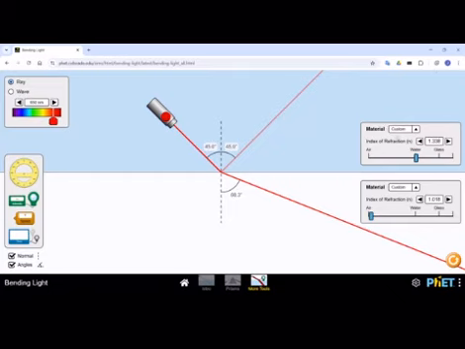Now we can see the angle of incidence and angle of refraction. See, it bends away from the normal. That means it depends upon the refractive index of the material. This is the denser media and this is the rarer media.